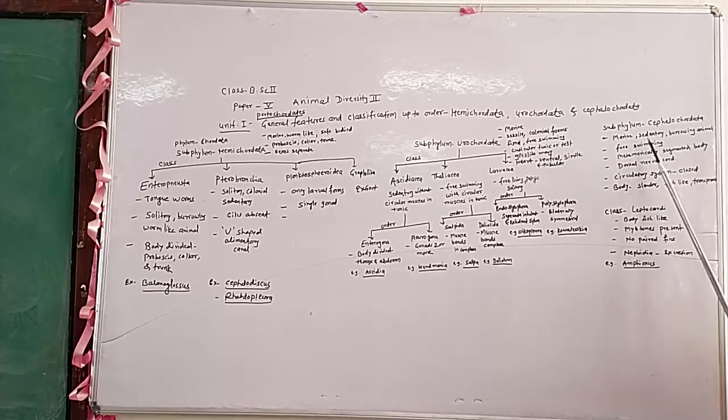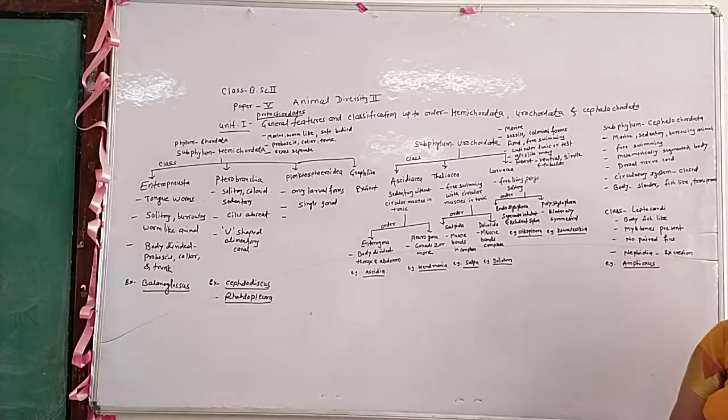Characteristic features of the Cephalochordata: it is a marine, sedentary, burrowing animal, free swimming, body is metamerically segmented, dorsal nerve cord present, circulatory system is closed type, body is generally slender, fish-like and transparent. The subphylum Cephalochordata is divided into class Leptocardii.